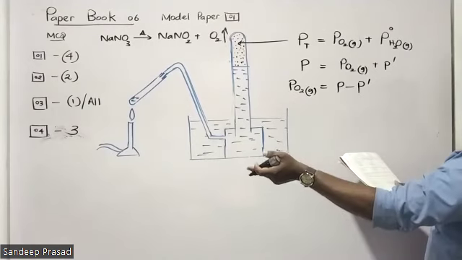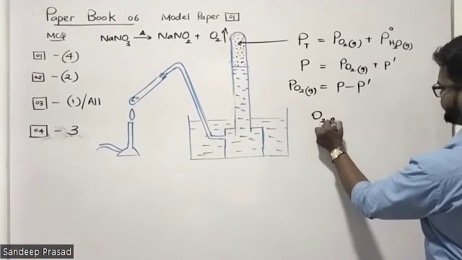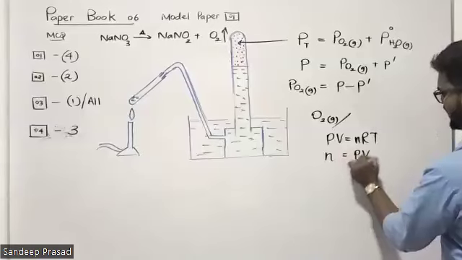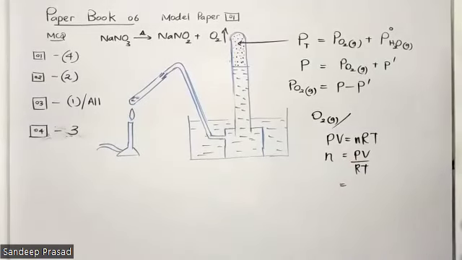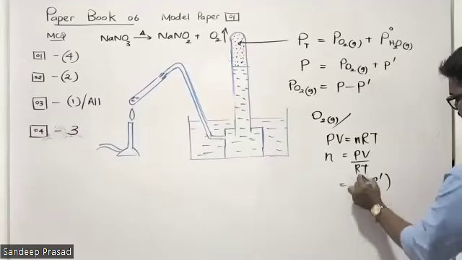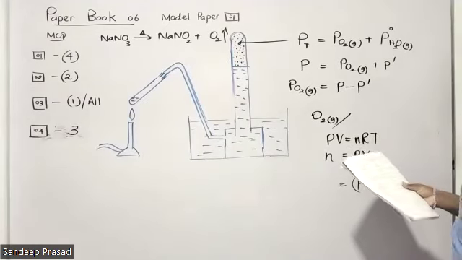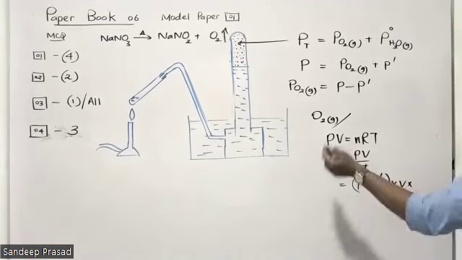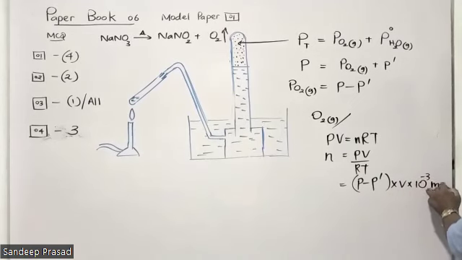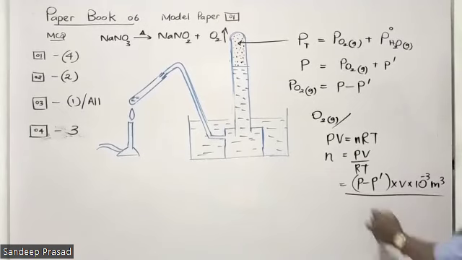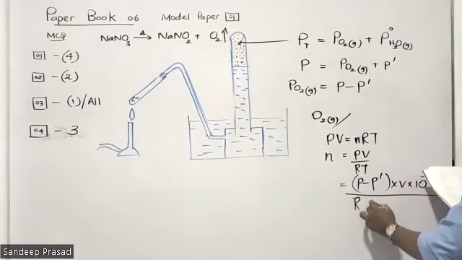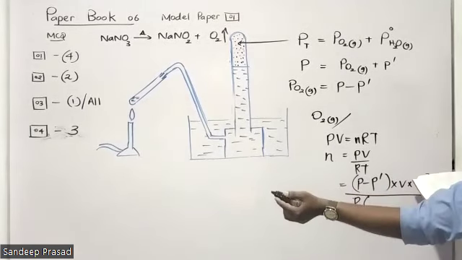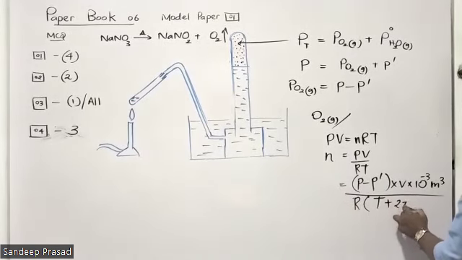Then they're asking for the number of moles of oxygen gas. You can apply PV equals nRT for the oxygen gas. Very easy. So n equals PV over RT. The pressure created by this oxygen gas is P minus P dash. Remember students, in this question the volume is given as V cubic decimeter. When applying this V value in the ideal gas equation, we have to convert it into cubic meters, 10 to the power minus 3 cubic meters. The universal gas constant we take as it is. And the temperature is substituted as the absolute temperature, so since they have given degrees Celsius, it is T plus 273.